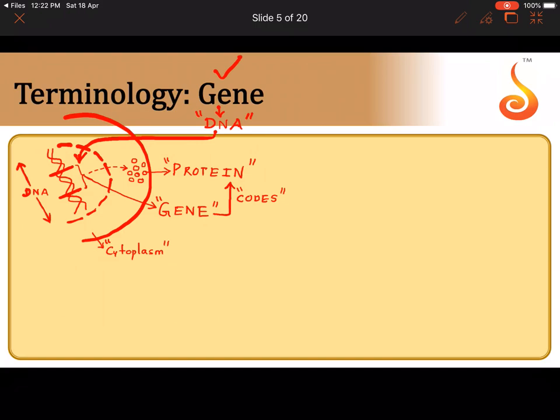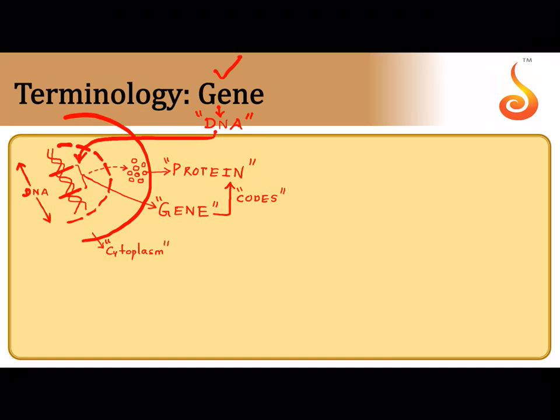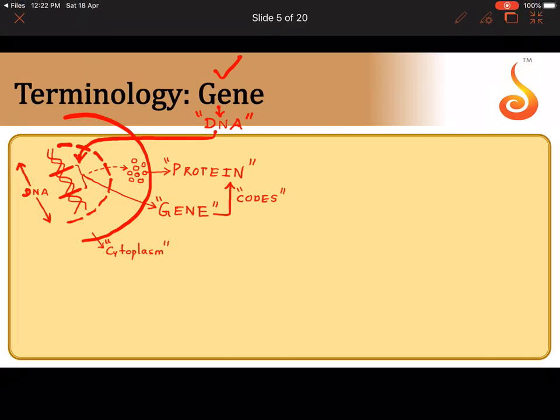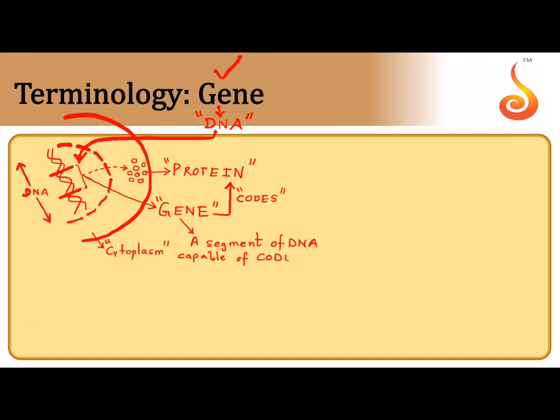So how do you define a gene now? Is the gene the entire DNA? No, it is a segment of DNA. Now this is a very technical definition of the gene. So I'm writing it here. A gene is defined as a segment or a part of DNA capable of coding for a protein.